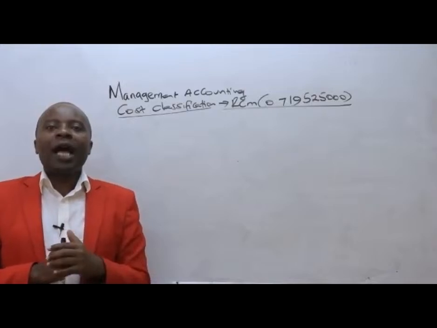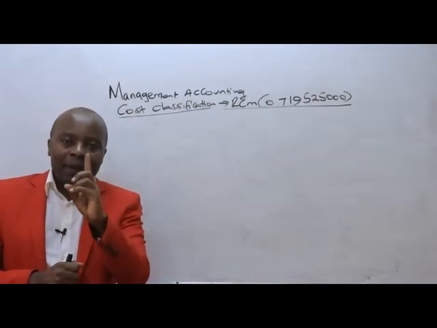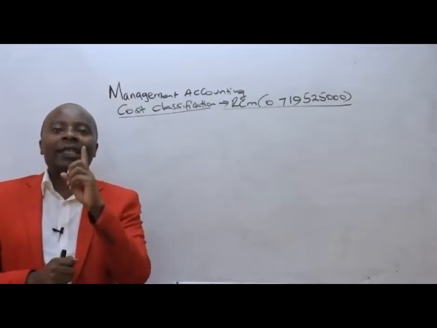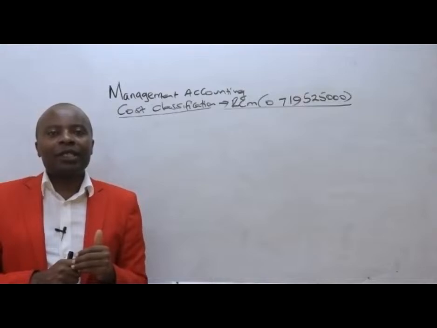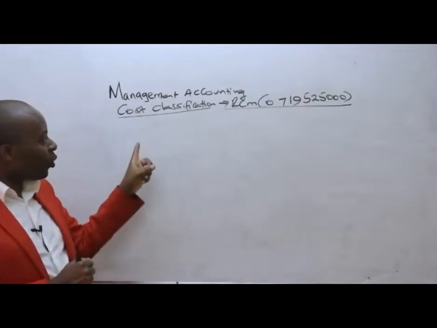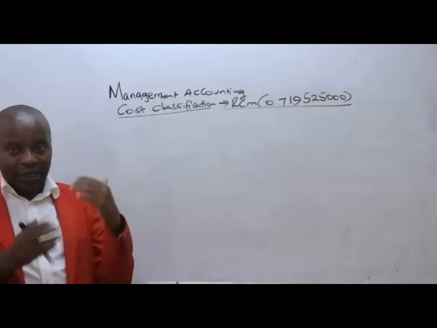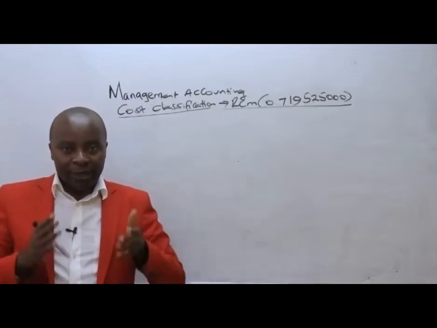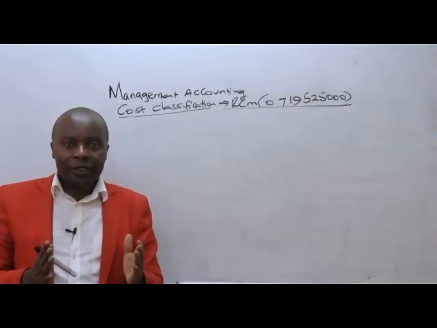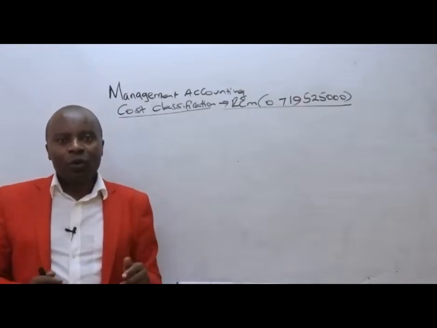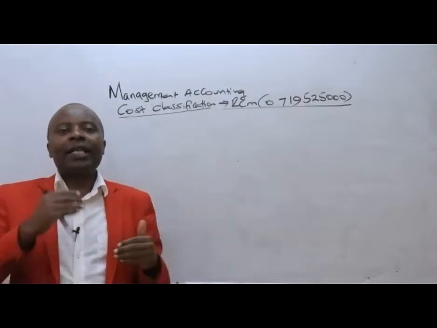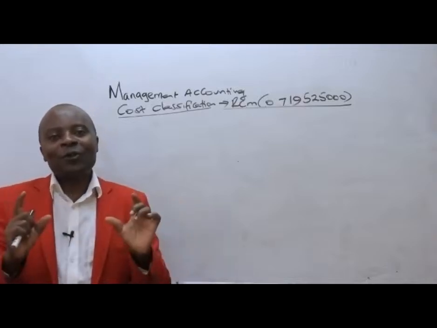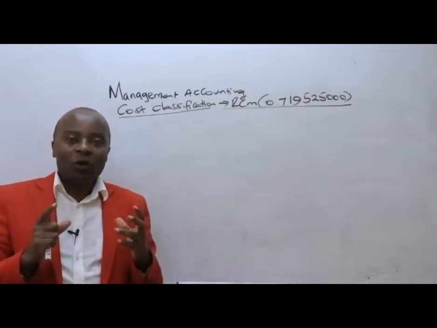And for you to be able to ascertain and peg the proper cost to your product, ladies and gentlemen, at the end of the day, you as a management accountant must appreciate this concept of cost classification. You must know how we classify these costs. Which costs are controllable? Which costs do we have powers over? Which costs will be varying as the output varies? How do we handle the fixed costs, which basically are our shutdown costs?